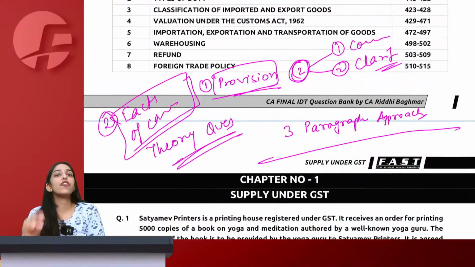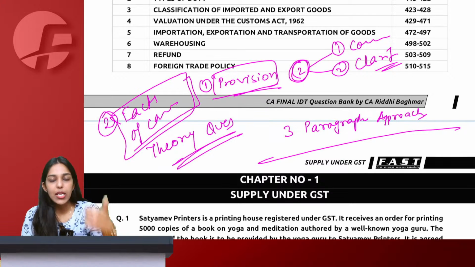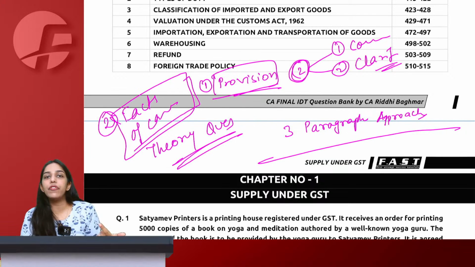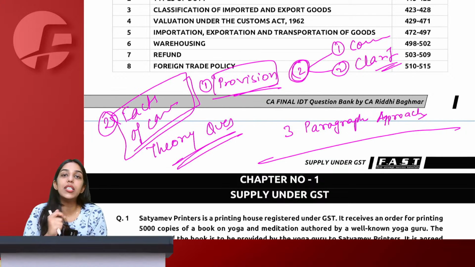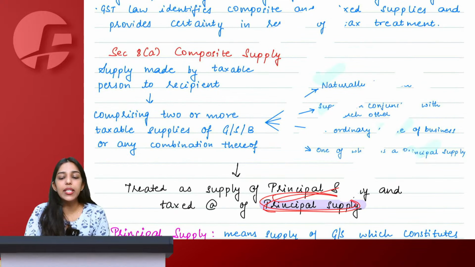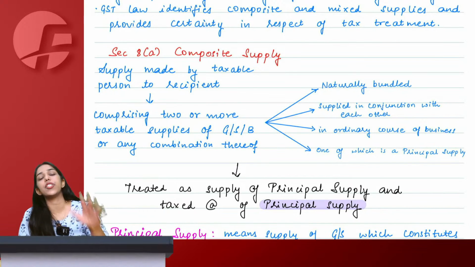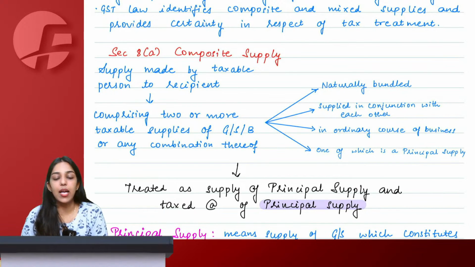Give me answer for 2 questions. 1, are you getting confidence on the notes? And 2, are you becoming confident about how to present the answer? When I keep saying notes is the only thing that you need to refer, why? Because this is the exact language that you are required to present in examination.